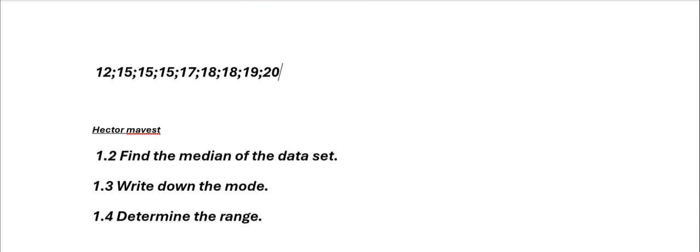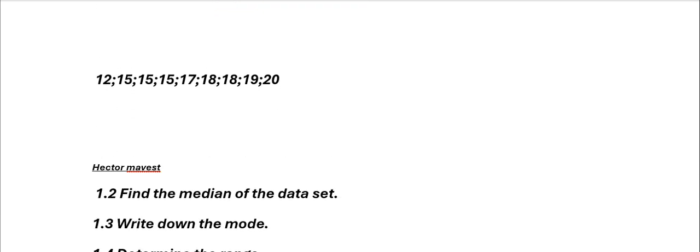After arranging them, good people, we have to add all of these numbers. That means now we're going to say 12 plus 15 plus 15 plus 15 plus 17 plus 18 plus 18 plus 19 plus 20, right?